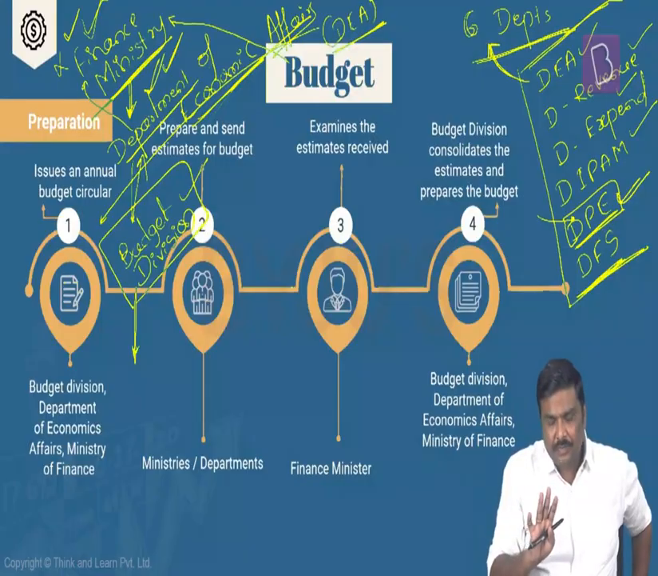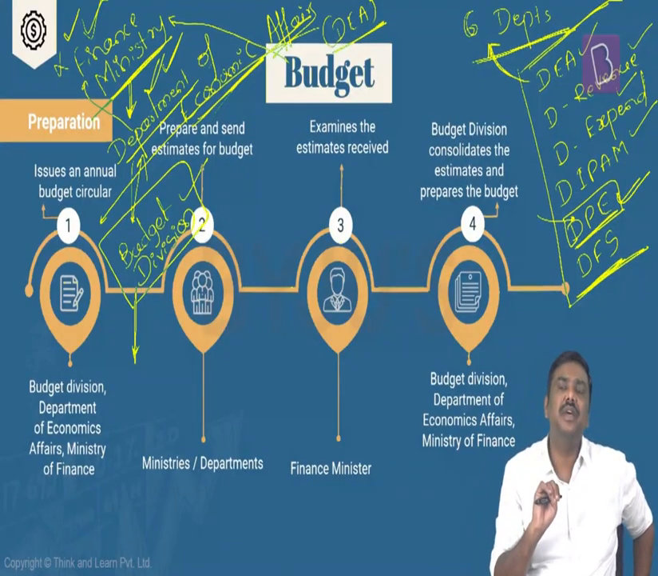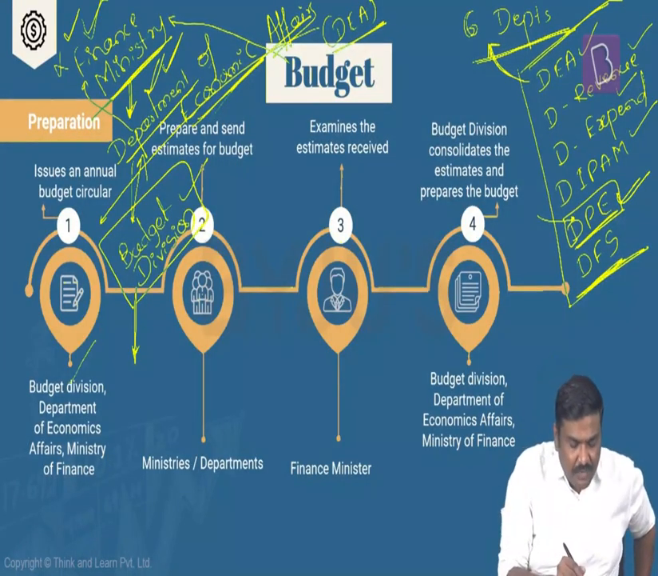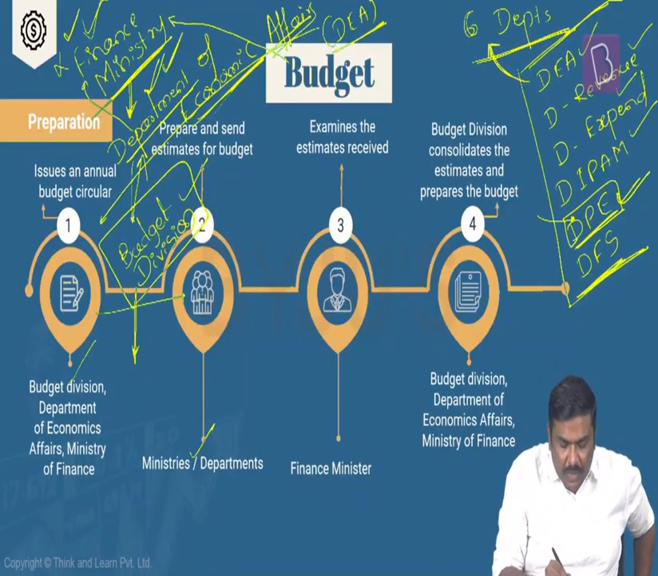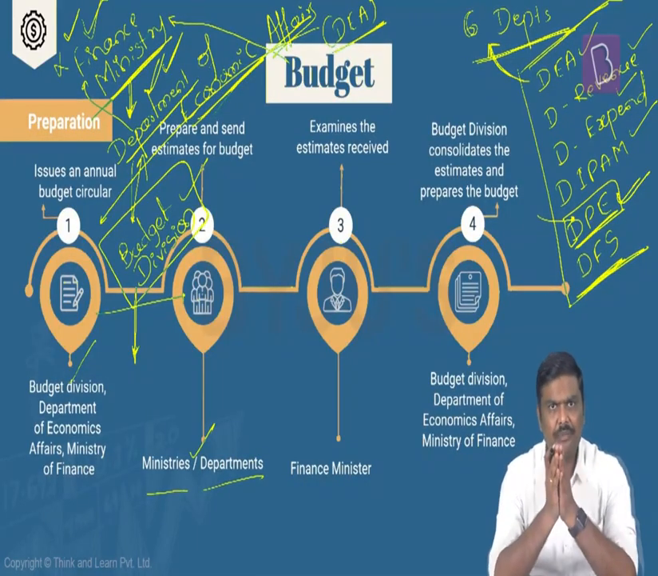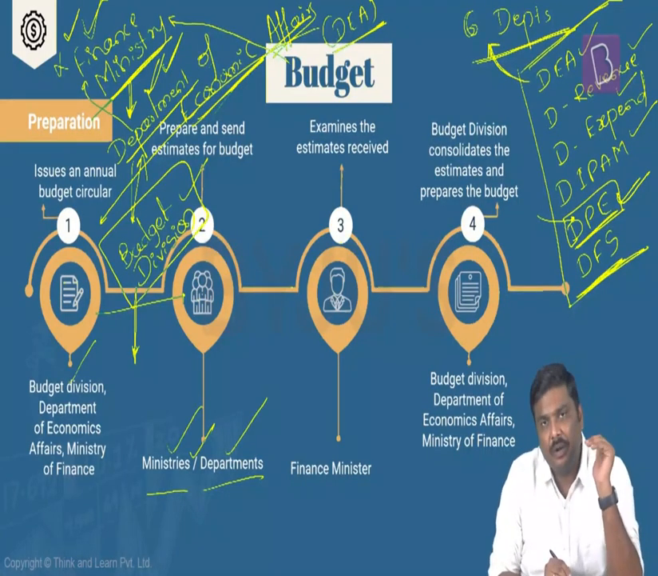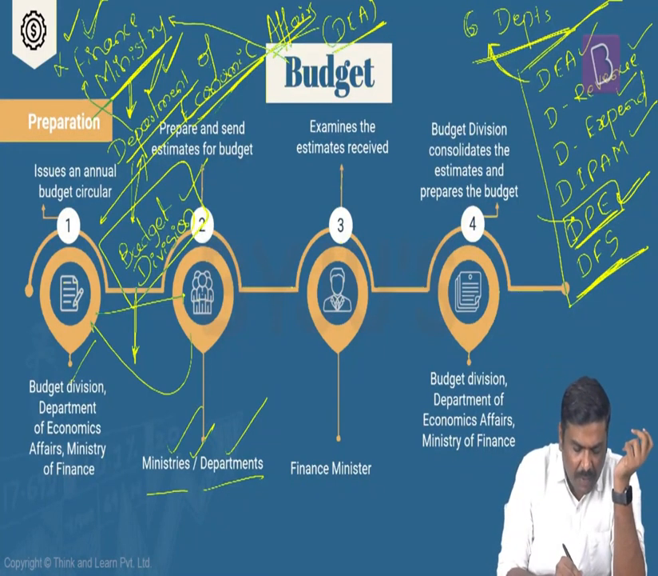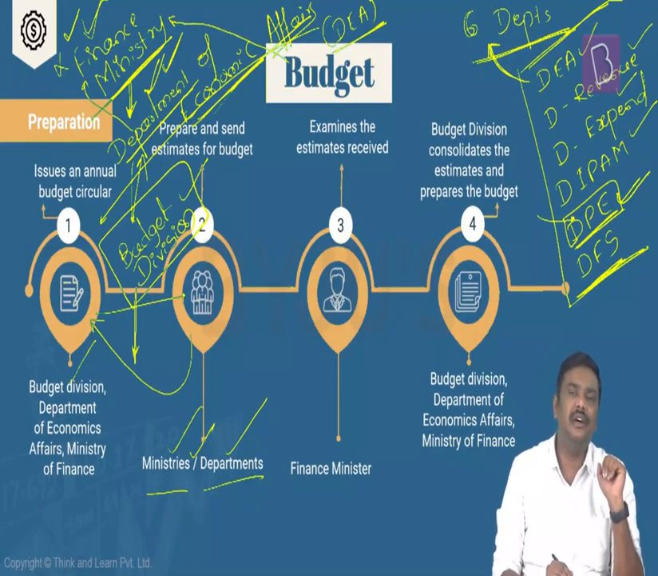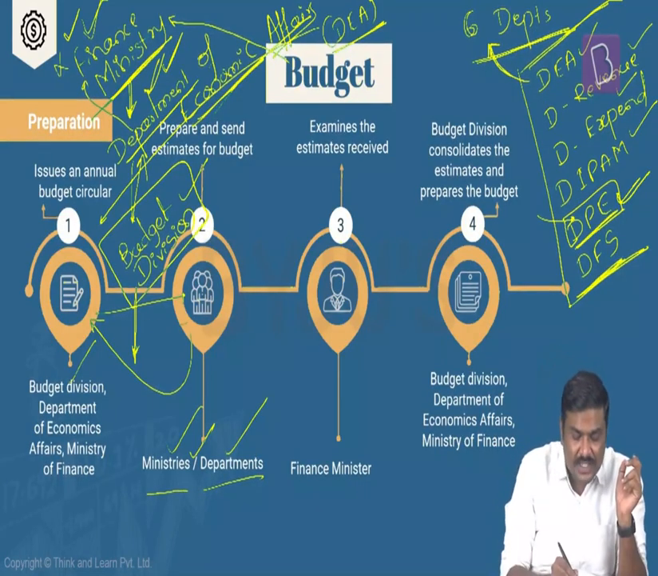Now, what generally happens, the process is not important, just have a glimpse here. In case of the budget, first, the budget division will send a circular to all the ministries or departments. Is it okay? The budget division will send a budget circular to all the ministries or departments, asking how much requirement they will have for the upcoming financial year.